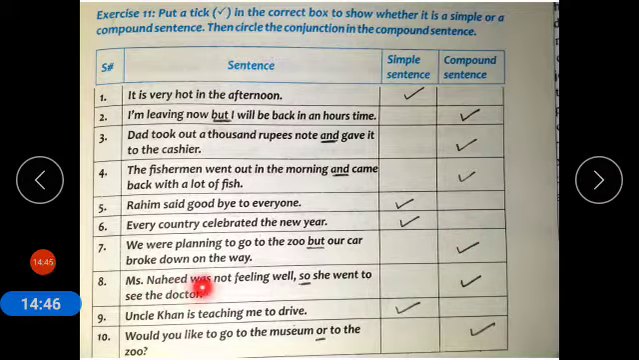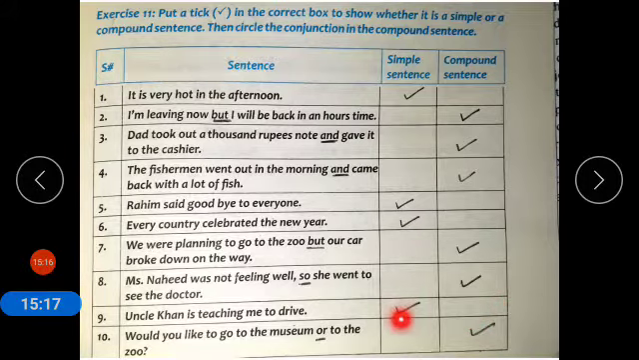Miss Naveed was not feeling well, so she went to see the doctor. The use of comma and coordinating conjunction shows that it is a compound sentence. Uncle Khan is teaching me to drive. It is a one clause sentence and it is a simple sentence. Would you like to go to the museum or to the zoo? "Or" is a coordinating conjunction and it shows that it is a compound sentence.